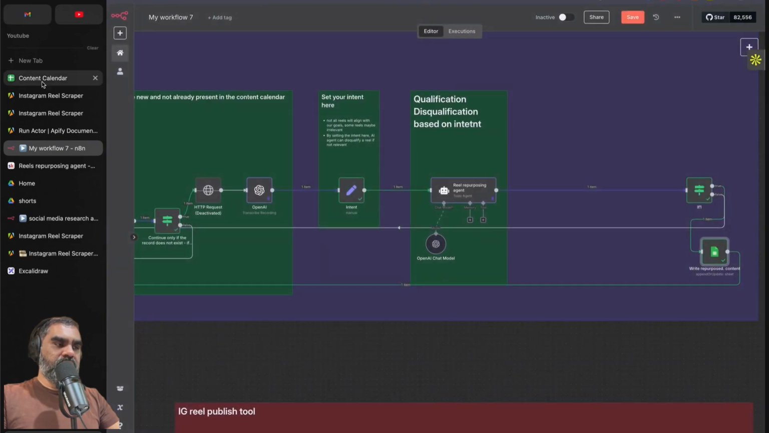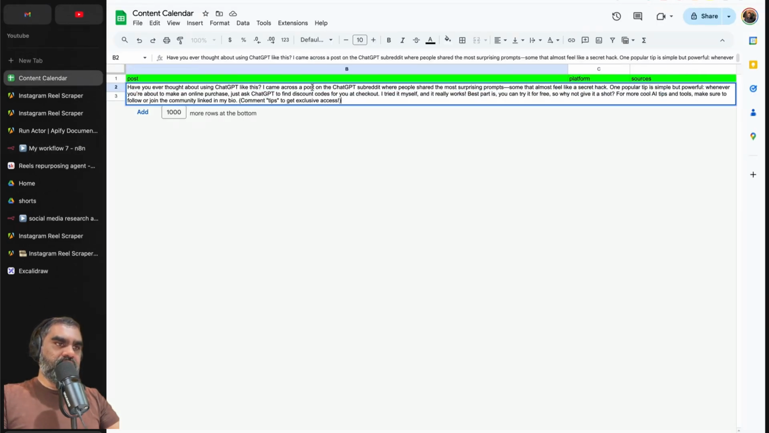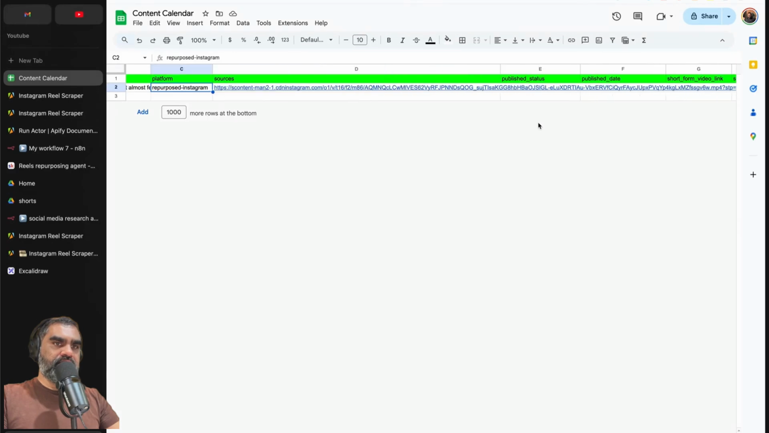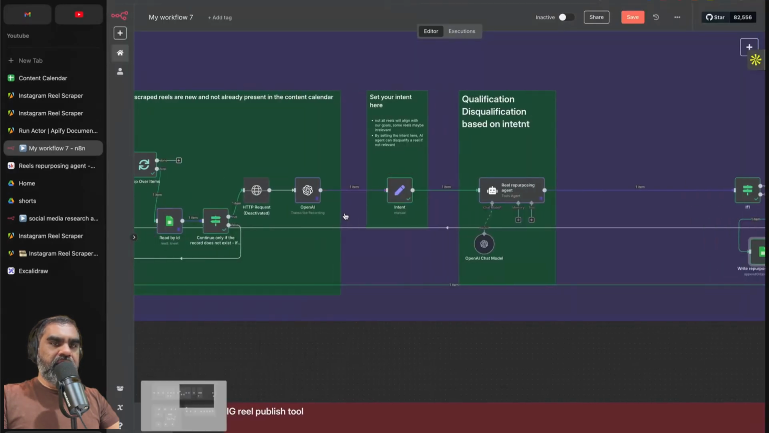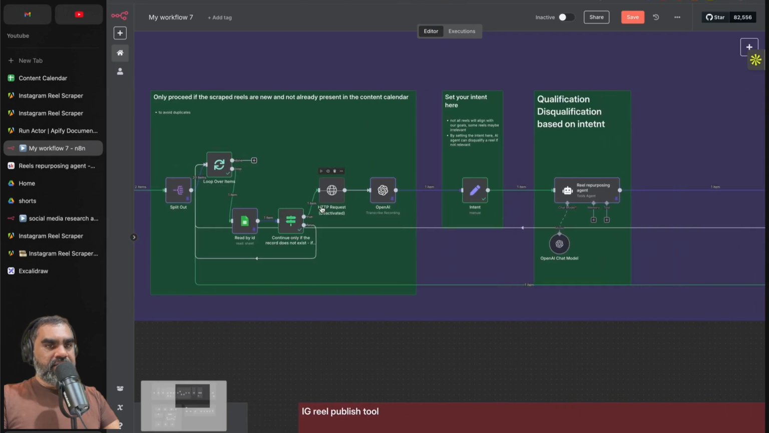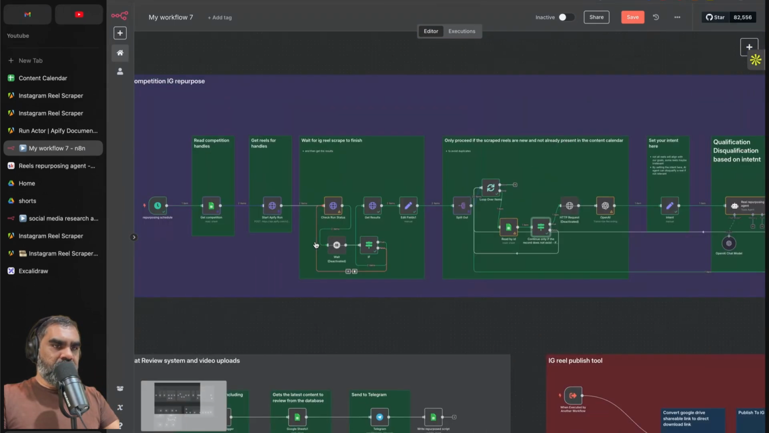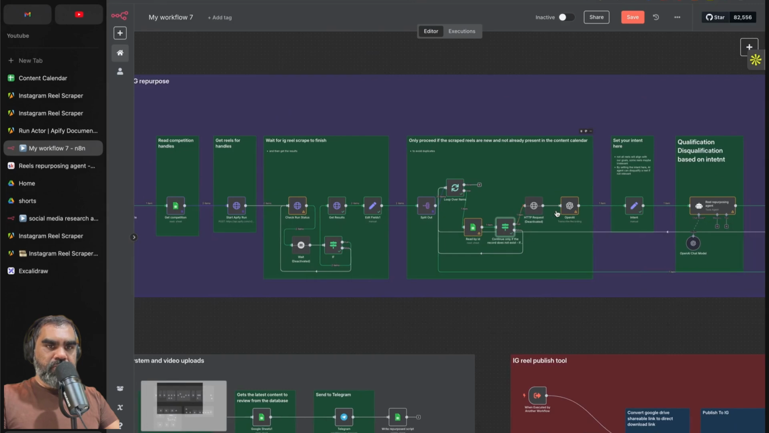So now it must be written. If you check the Google Sheet, you will have the ID, the post, rewritten content, and the platform, sources, etc. So if you allow that to finish, all the 20 reels will be added to that Google Sheet. Let me just pin these and I'm going to allow the loop to finish.